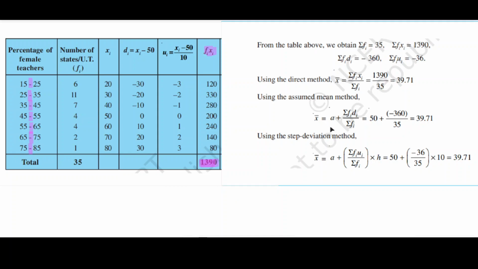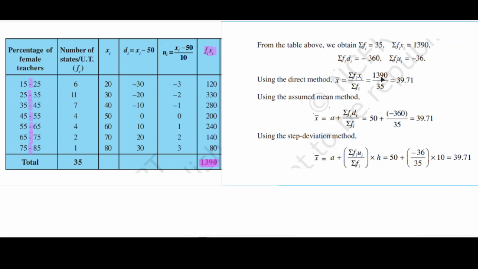From this table we obtain sigma fi. Sigma means summation, summation fi. Here fi we can find if we add, then sigma fi will be 35.